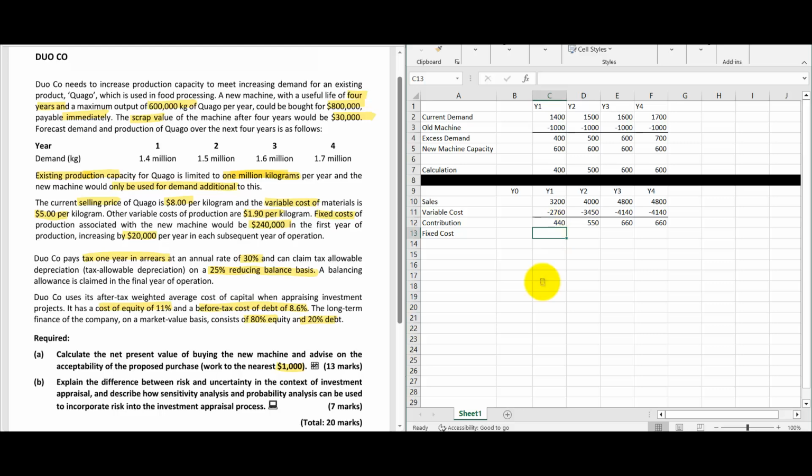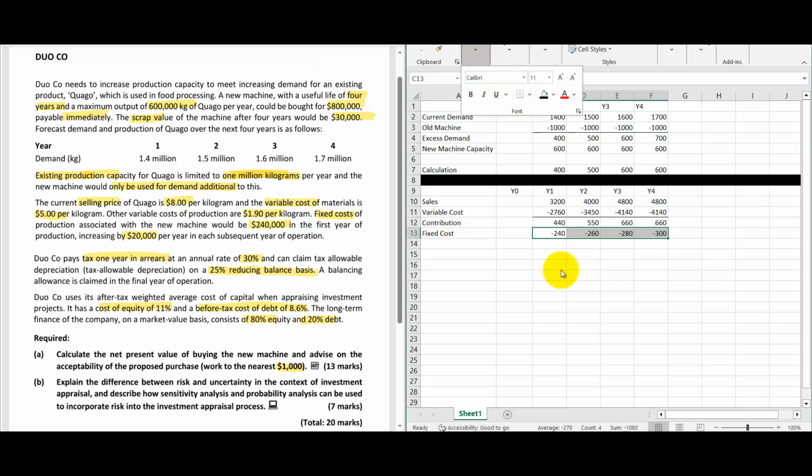Fixed cost of the production associated with the new machine would be 240,000 first year, then increasing by 20,000. So first year 240,000 and it is increasing by 20,000. That means here 260, here 280, here 300. So with that, we are done with the fixed cost also.